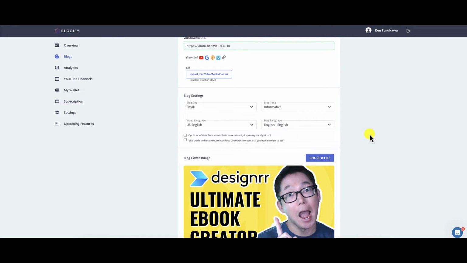So once I've had those settings set up for my blog, I can now choose to opt in for affiliate commission. This one, they're saying it's in beta and that they're currently improving their algorithm. I'm going to show you how that works and what it looks like when you do opt in for affiliate commission. I wasn't sure how this works, so I just experimented with it.